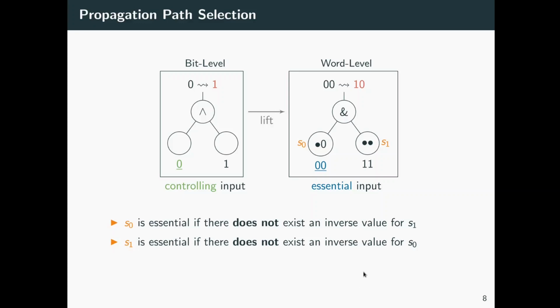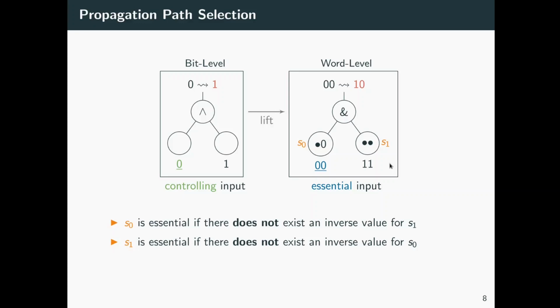In our example here on the right-hand side, again assume that we have a bitwise AND operation with current assignment 0 and target value 2, and assume that the left operand has value 0 and the right operand has value 3. So in this case, the left operand is essential because it forces the AND operation to be 0, no matter which assignment we assign to the right operand. The right operand, on the other hand, is not essential. In general, we select essential inputs over non-essential inputs.